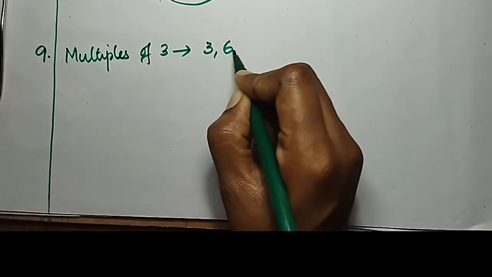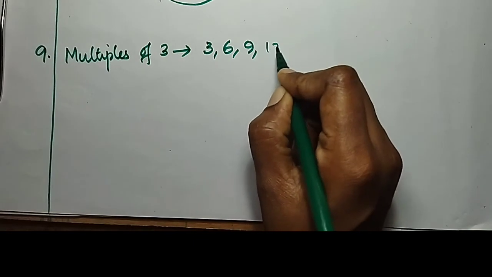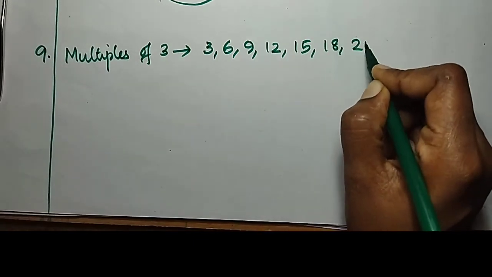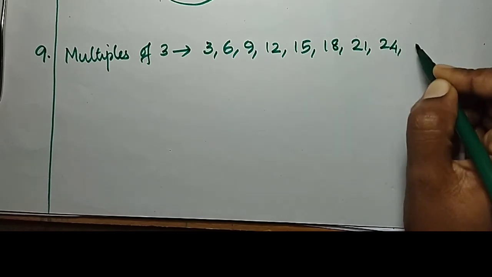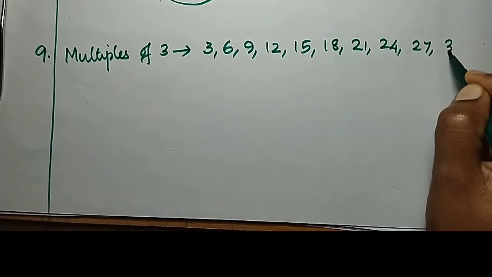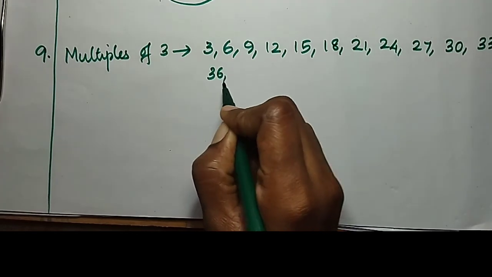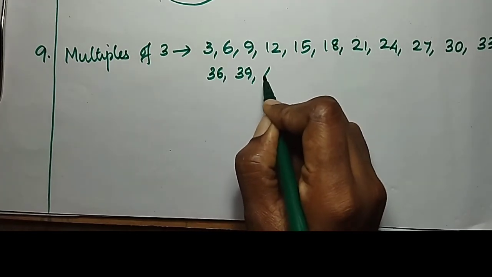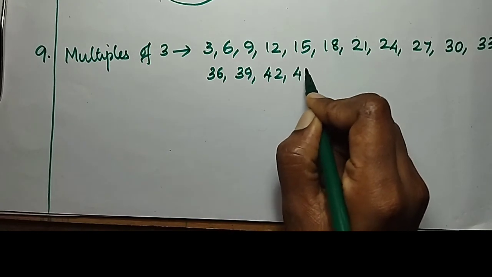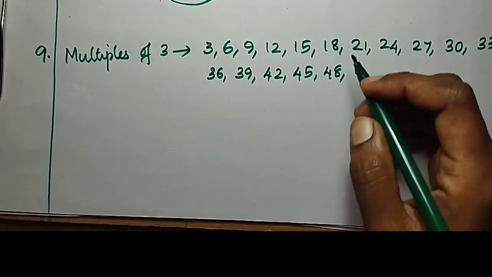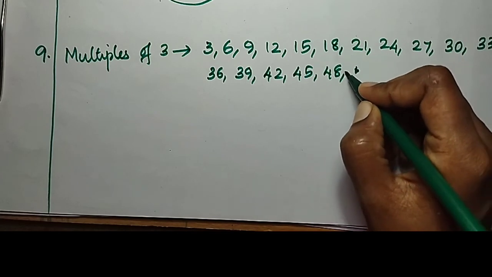3, 6, 9, 12, 15, 18, 21, 24, 27, 30, 33, 36, 39, 42, 45, 48. That's all. Okay, 48.